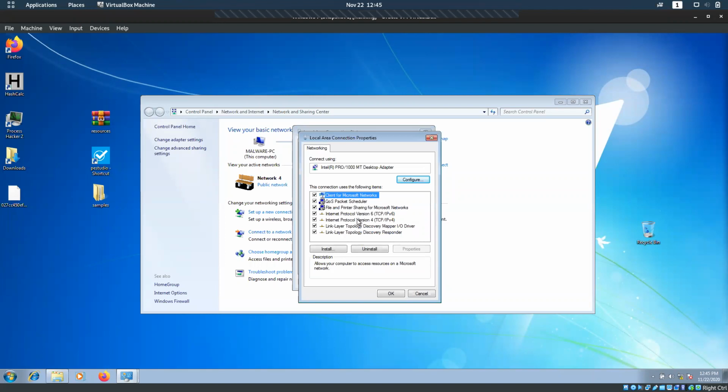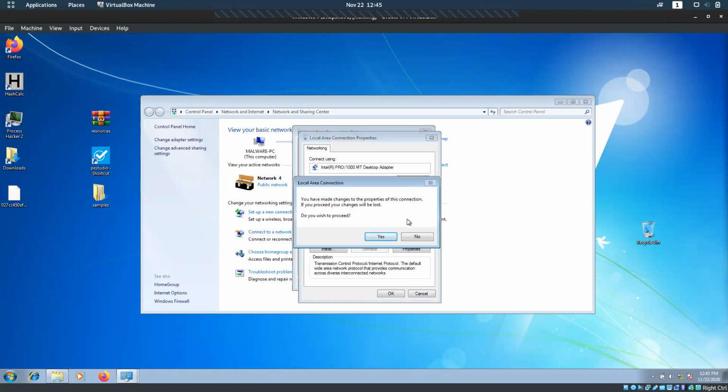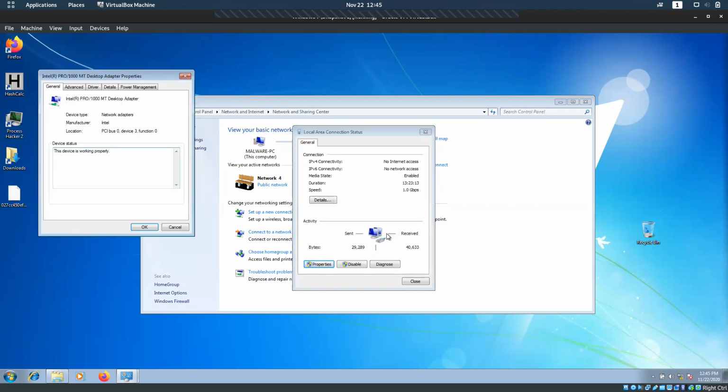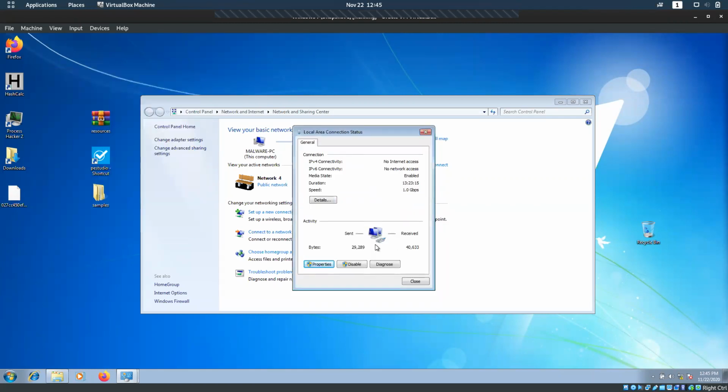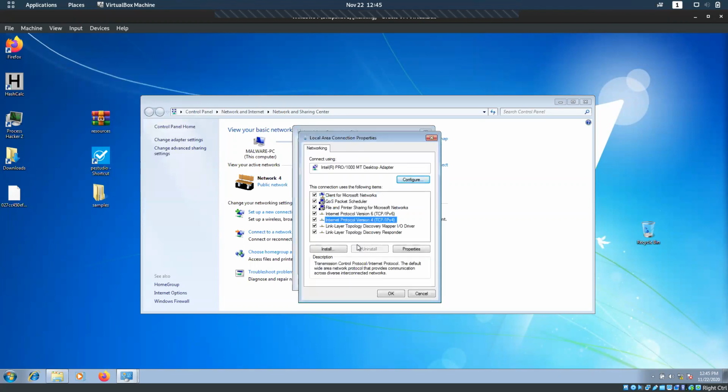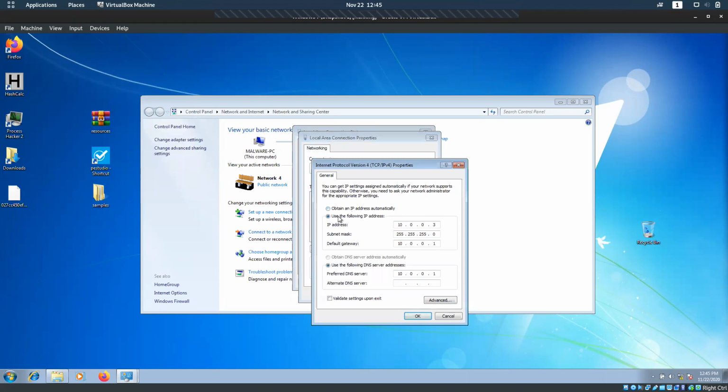Here we check for Internet Protocol version 4, because we are using IPv4, and go to its properties and choose Use the following IP address.